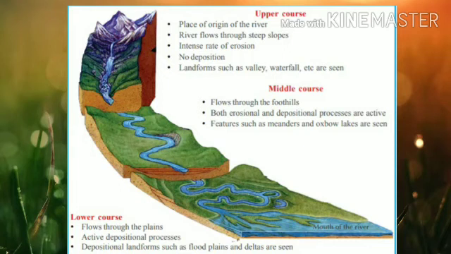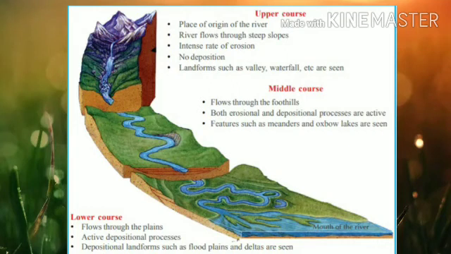Lower course is the stage where the river flows through the plains. The rate of deposition will be higher due to the slow pace of the river and the increase in the amount of sediments during this stage. All of you understand?